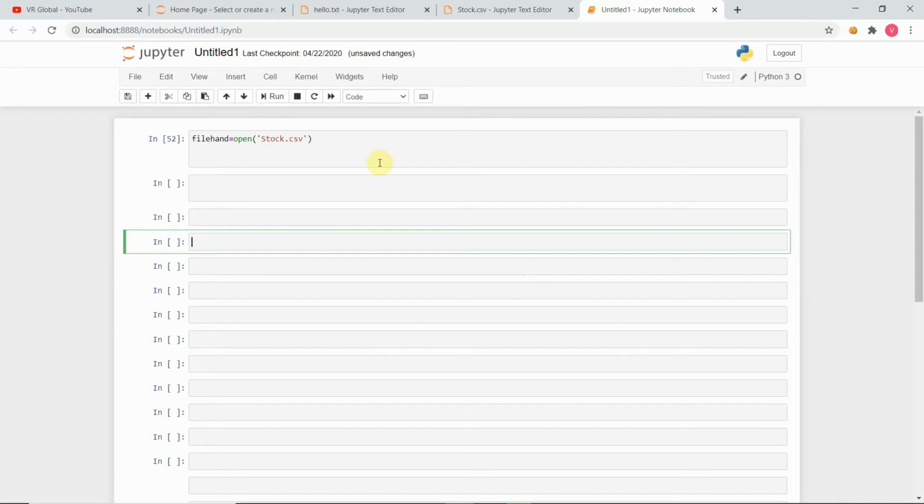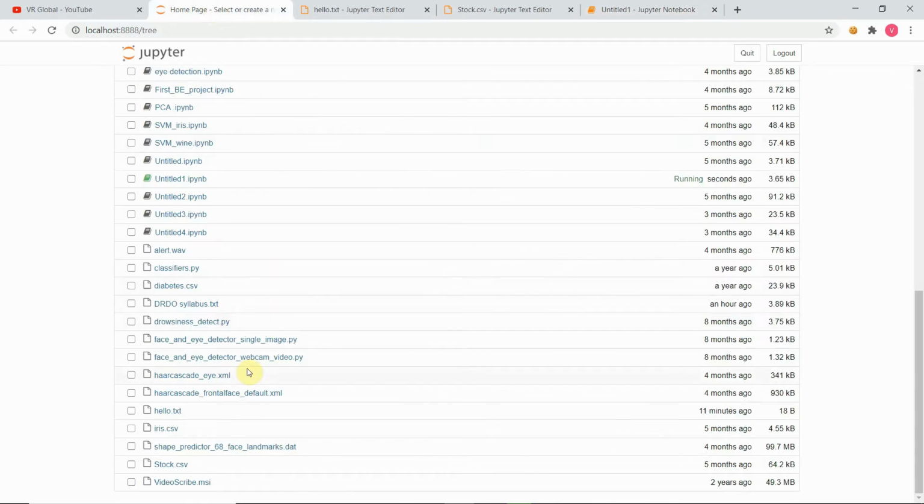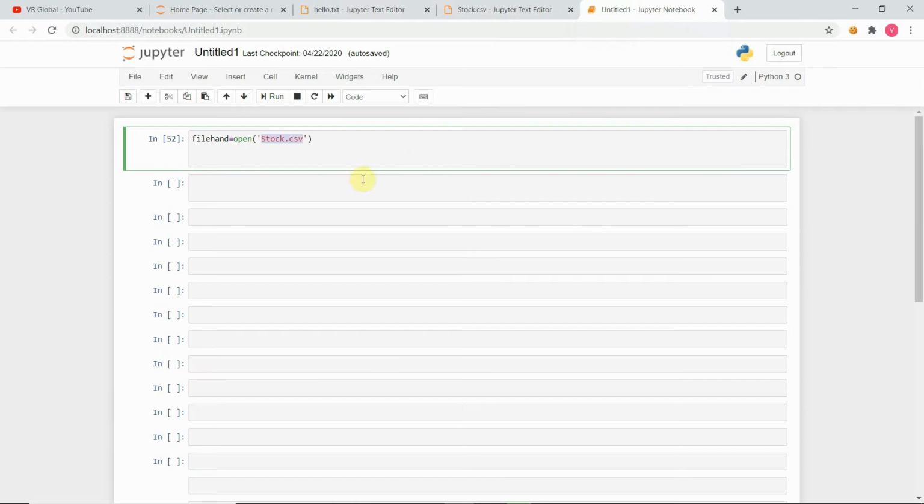First we are going to see, in simple words, what file handling is. This is fhand, which is a normal variable. You can have any variable name here. And this is the open function. As I said, the open function is used to access the file, and this is the file name which we are going to access. Since I have written only the file name here, my file and my program are in the same folder. If your file is in a different folder, then you have to provide the complete path here.